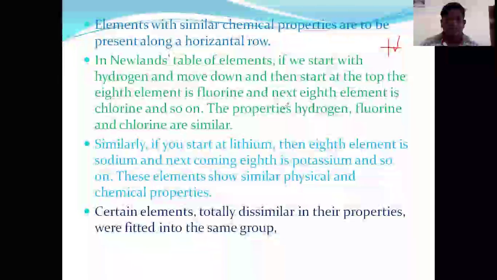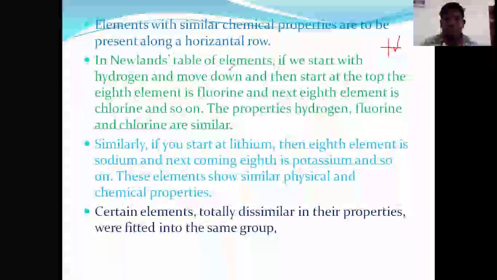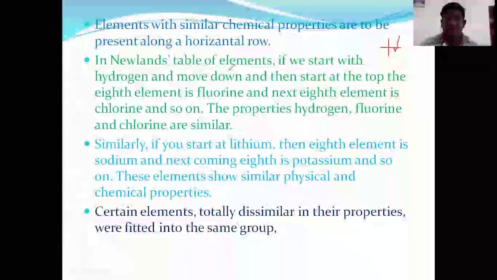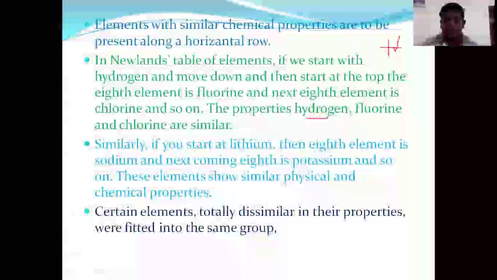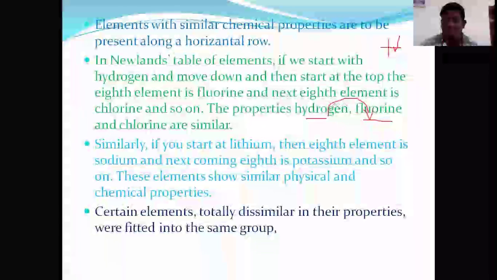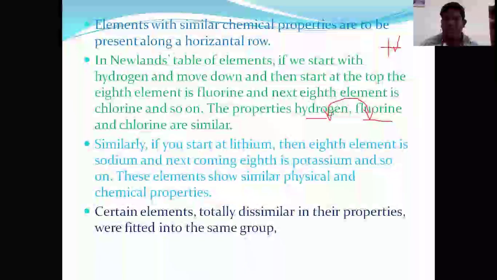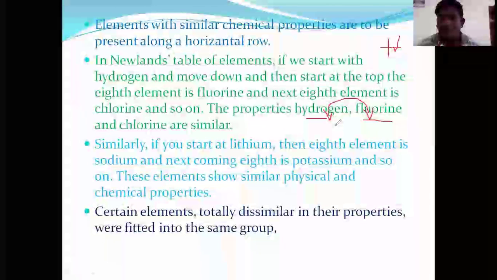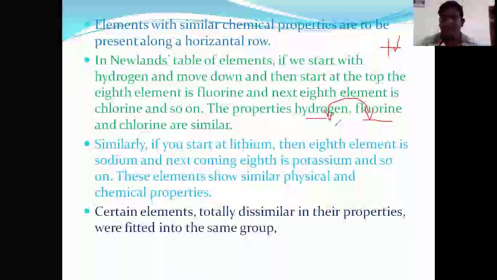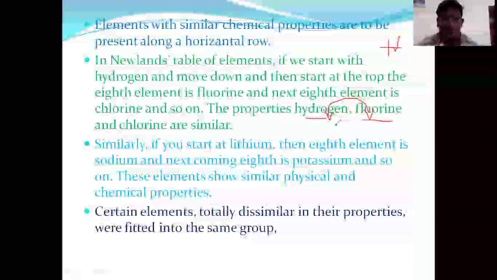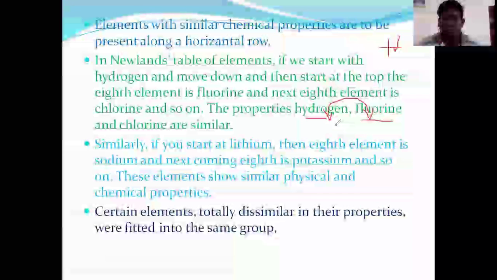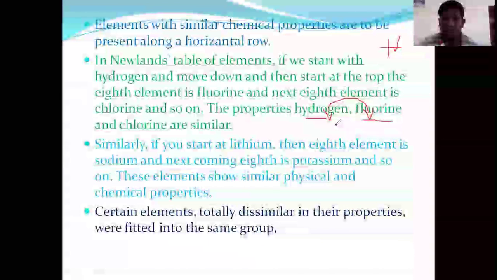In the vertical line, based on increasing atomic number, elements like hydrogen and fluorine, according to the octave, have some similarities. Based on similar physical and chemical properties, the entire Newlands octave periodic table was arranged.